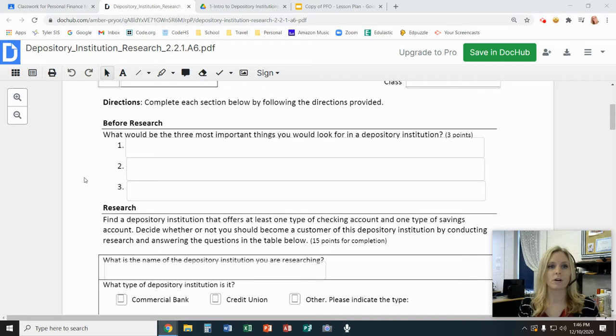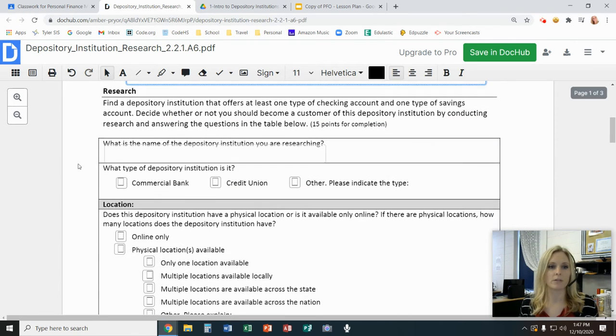So the first part is where you are going to say, before you research, what kinds of things would you look for in a bank? You don't know anybody, your parents have not set up an account for you. What would be important to you as you are looking for a bank? So there's three blanks there, three things that are going to be your priorities as you're going through this.